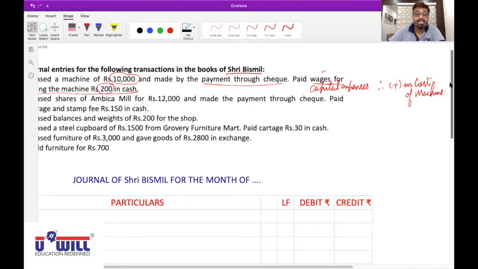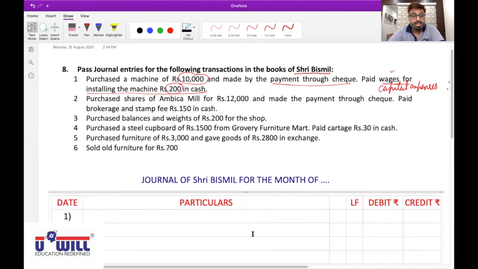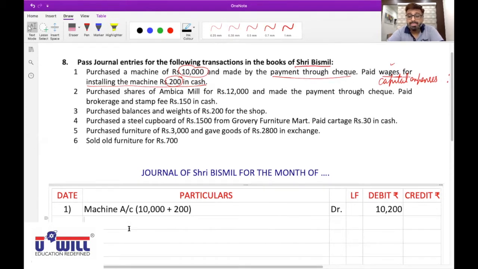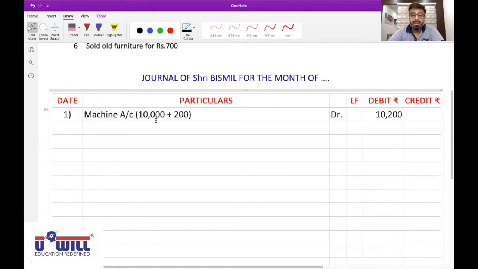You will add it in the cost of machine. Did you understand this? Yes, sir. So, repeat, machine comes in. Debit what comes in. Therefore, machine account debit with 10,200. Wages we should not debit separately.